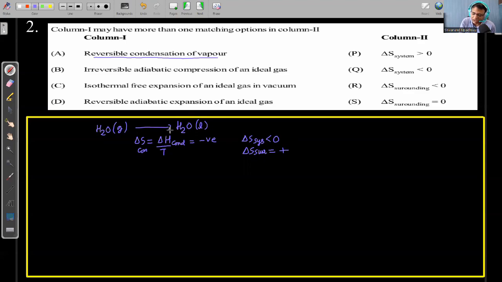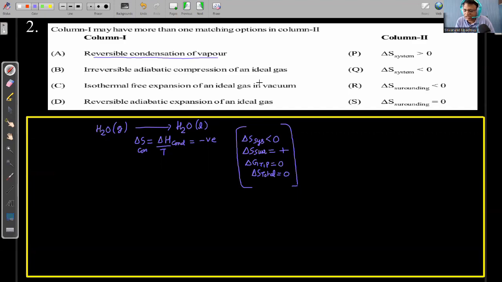And since there is an equilibrium between system and surrounding, delta G of the system at constant temperature and pressure is equal to 0. Delta G of the system at constant temperature and pressure is minus T delta S total. Delta S total will be 0. So we can say that since it is a reversible process, entropy of universe is not going to change. So decrease in entropy of system is equal to increase in entropy of the surrounding. So we can match it.